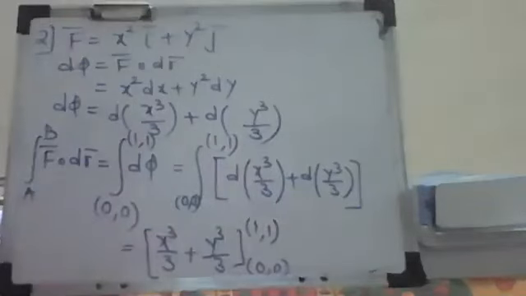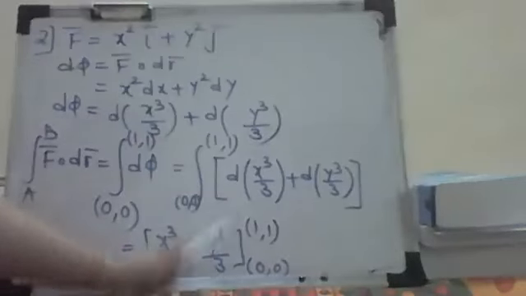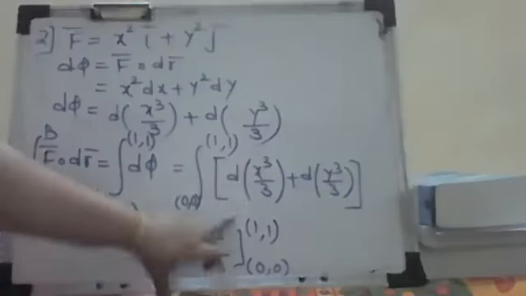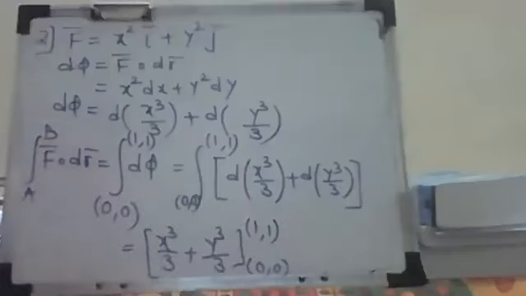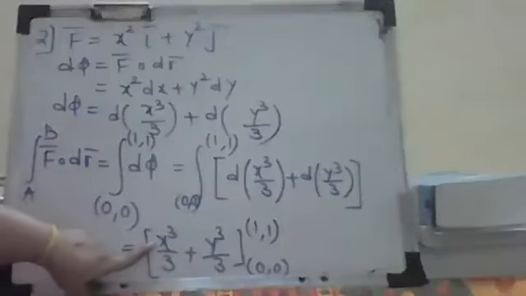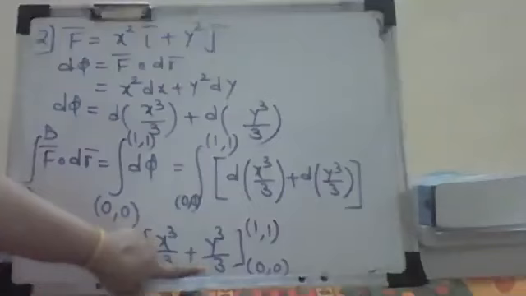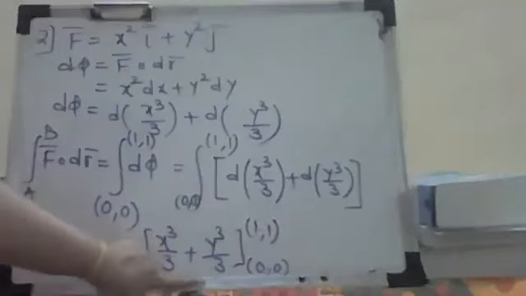Now there is no need to write plus c. Why not? Because it is a definite integral. So put here the limits (0, 0) and (1, 1). Now at (1, 1), put x as 1 and y as 1. So I'll get 1 cube by 3 plus 1 cube by 3, that is 1 by 3 plus 1 by 3.